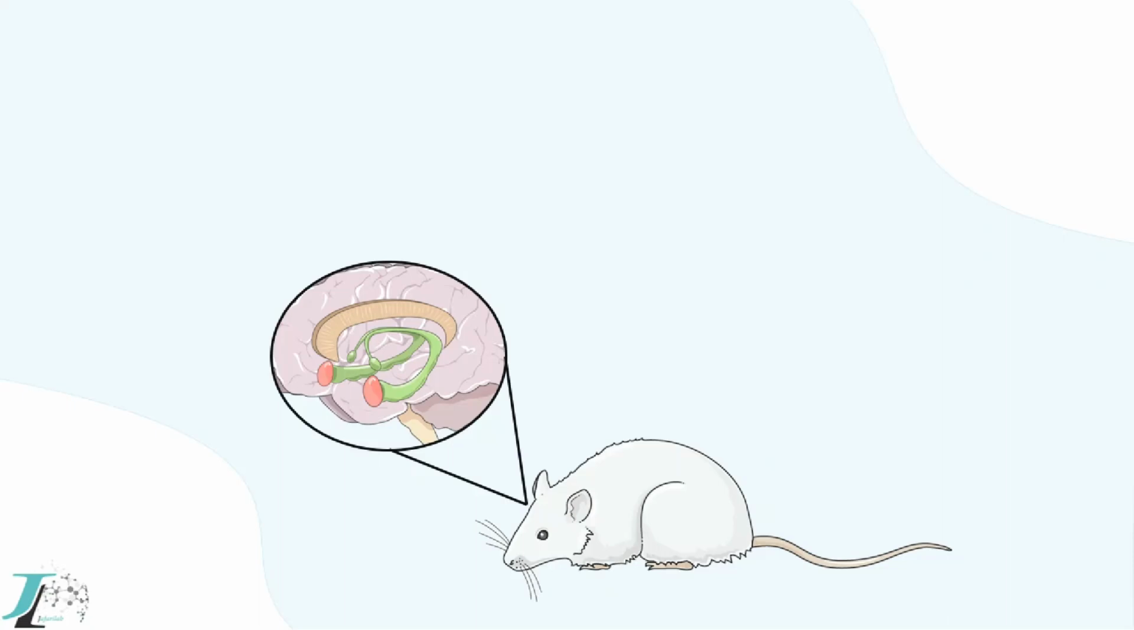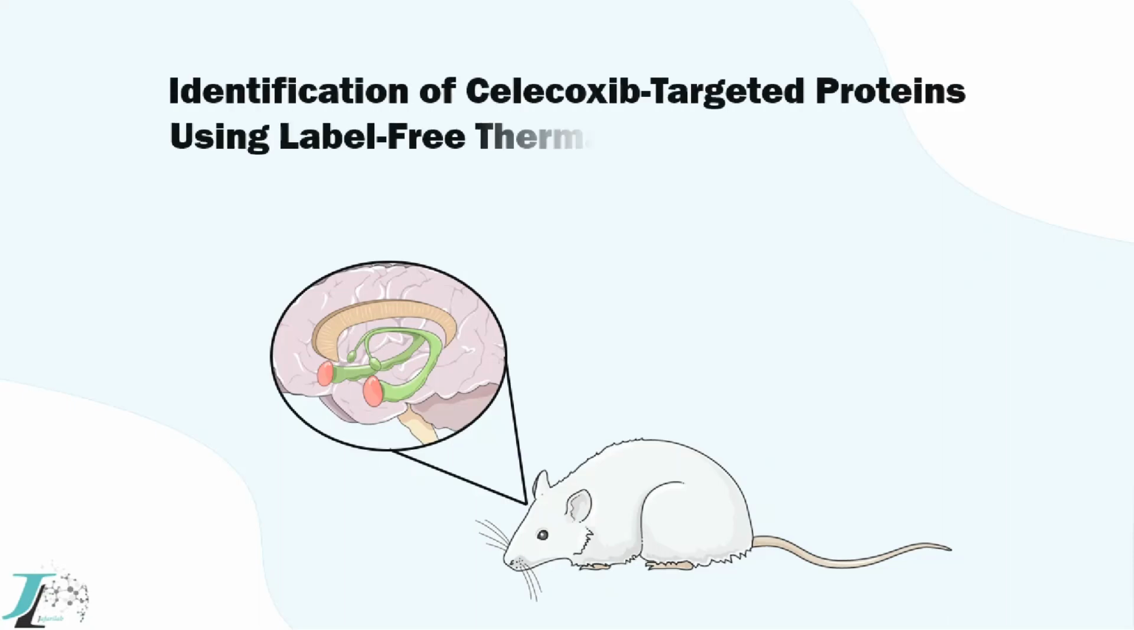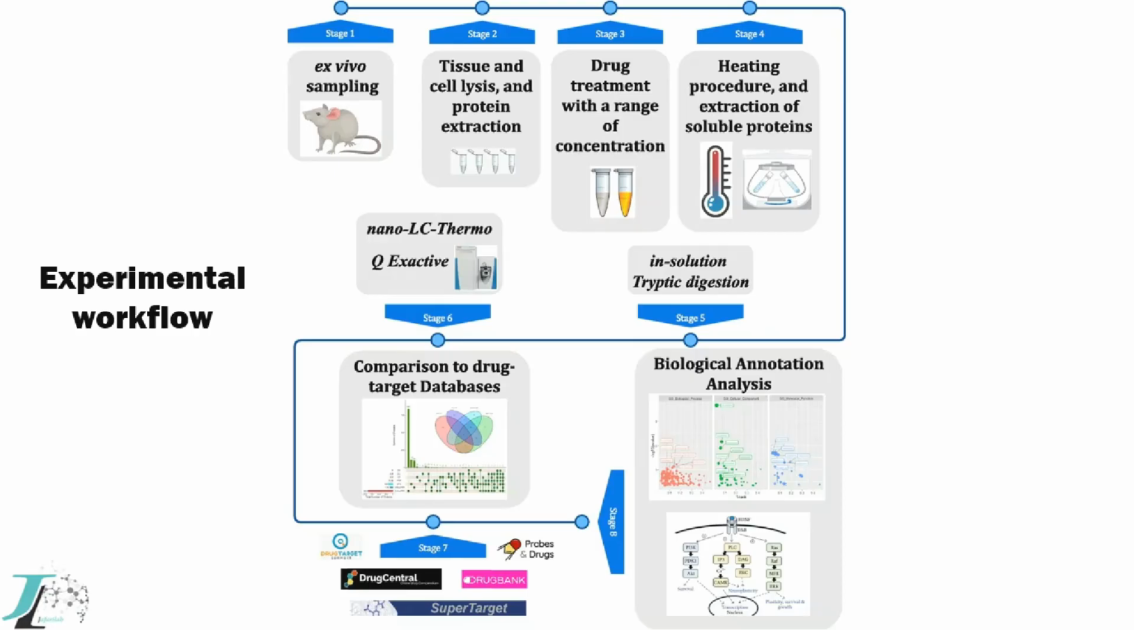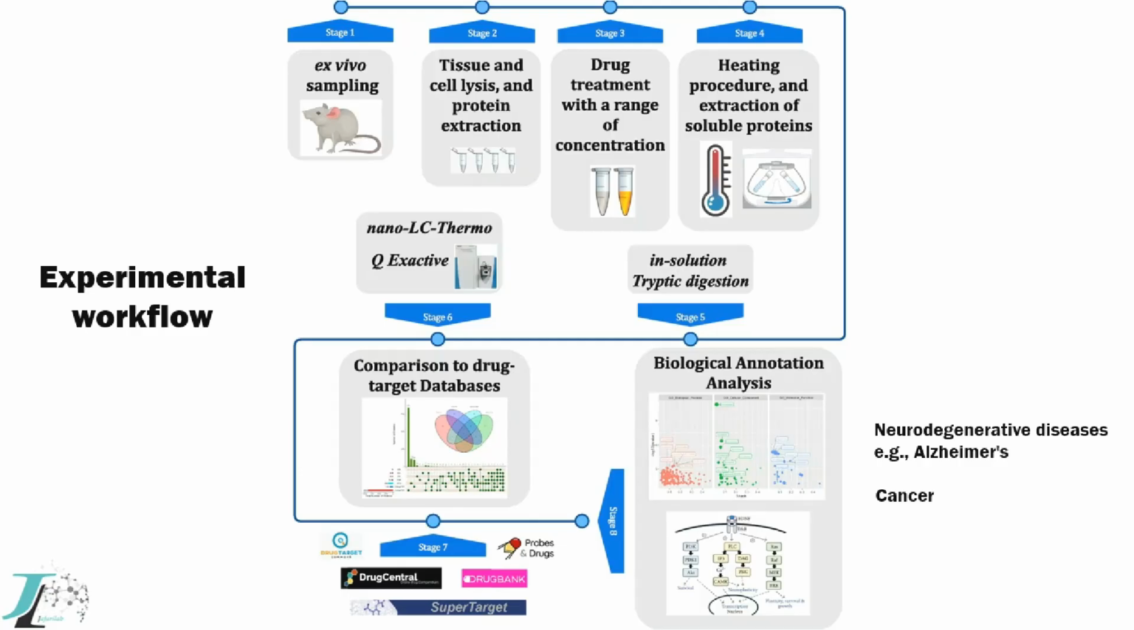In our study, we used TPP to investigate celecoxib's targets in the rat hippocampus. We identified 44 off-target proteins associated with signaling pathways linked to neurodegenerative diseases but also cancer. Our findings, backed by computational evidence, suggest potential repurposing opportunities for this NSAID in other areas.